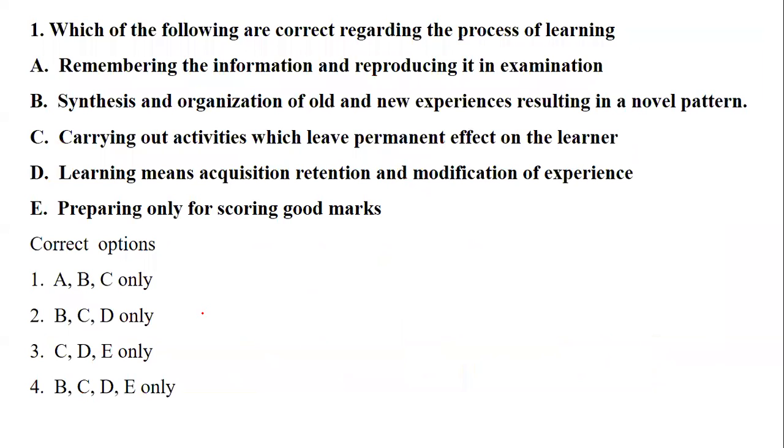So let's start with the first question. The first question is on the screen. Which of the following are correct regarding the process of learning? Just make a note in your notepad that you need to know what the process of learning is. So here they are asking what is correct regarding the process of learning. Remembering the information and reproducing it in examination; synthesis and organization of old and new experiences resulting in a novel pattern; carrying out activities which leave permanent effect on the learner; learning means acquisition, retention, and modification of experience; preparing only for scoring good marks. So this is the question.